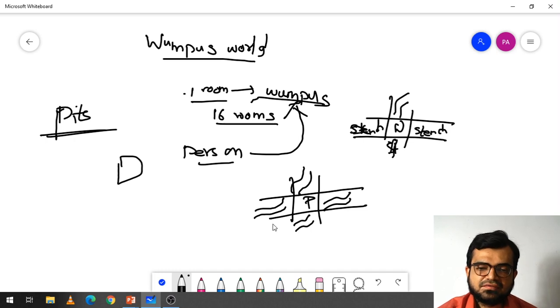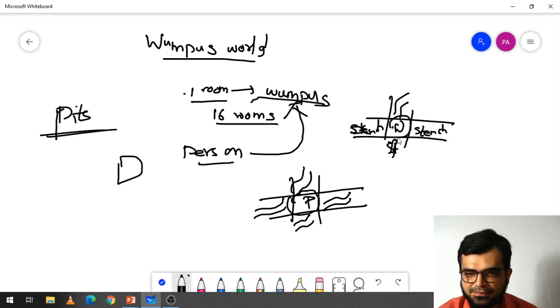So because of this, whenever a person enters any of these rooms, the person will come to know that a pit is near to this room, that means adjacent to this room, so that the person can get an alert that we shouldn't enter the room which has the pit. If the person enters over there, then the game finishes. Also the person should not enter the room of the Wampus, as the Wampus can kill that person. Okay, so these are the conditions which are there here.